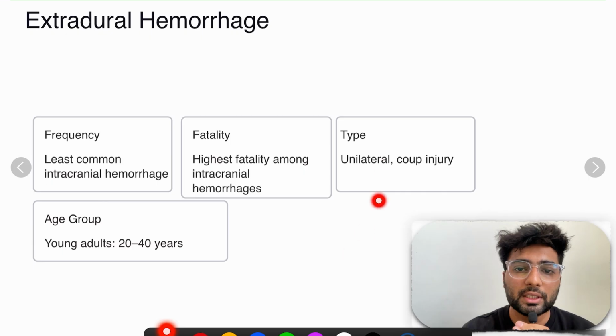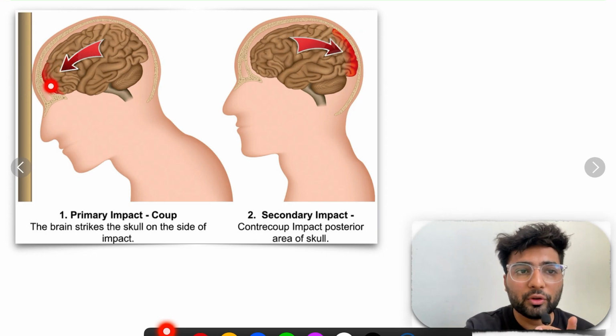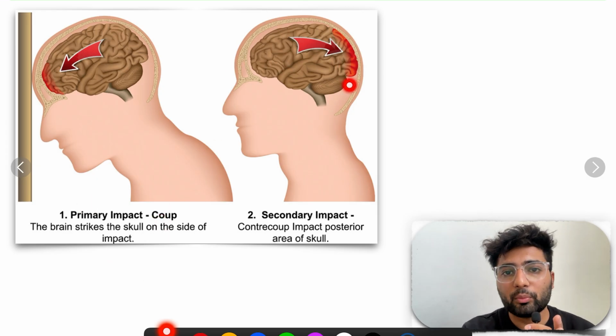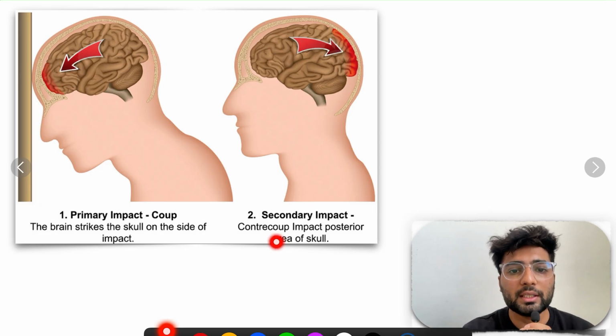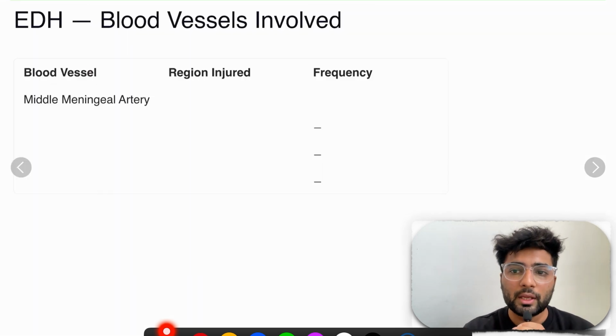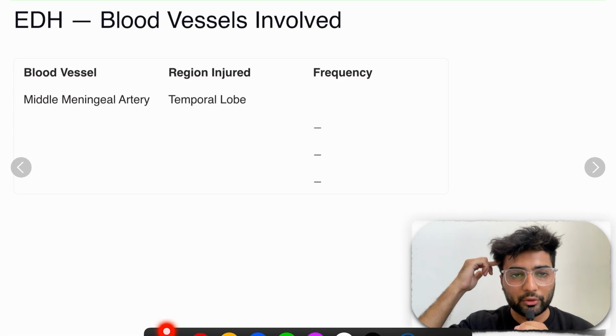The type of injury is unilateral coup injury. See, there are two types of injuries. Whenever we get impact, if the injury happens at the point of impact, that is called coup injury. And if it happens at the opposite point due to the brain hitting over here, that is called contrecoup injury. So extradural hematoma is an example of what? Coup injury.